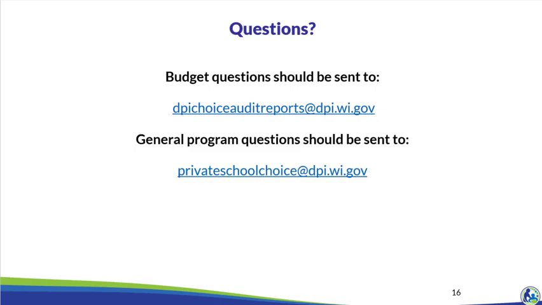Questions on this training, including questions on the budget and cash flow report, should be directed to DPI Choice Audit Reports at dpi.wi.gov rather than a specific auditor. This mailbox is monitored by all of the Choice Program auditors. If you have general Choice Program questions, they should be directed to the Choice Program consultants at privateschoolchoice@dpi.wi.gov.